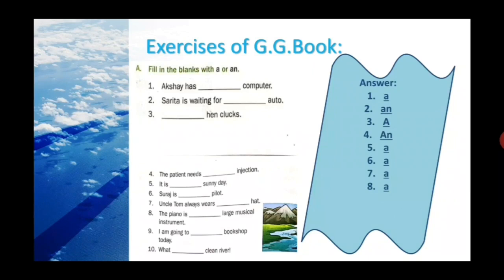Then, I'm going to dash bookshop today. A bookshop today. B is the consonant, that's why. What dash clean river? Again, it's the exclamation, but clean starts with the kind of K sound. That's the consonant. So it will be what a clean river. That one. So here is the answer.